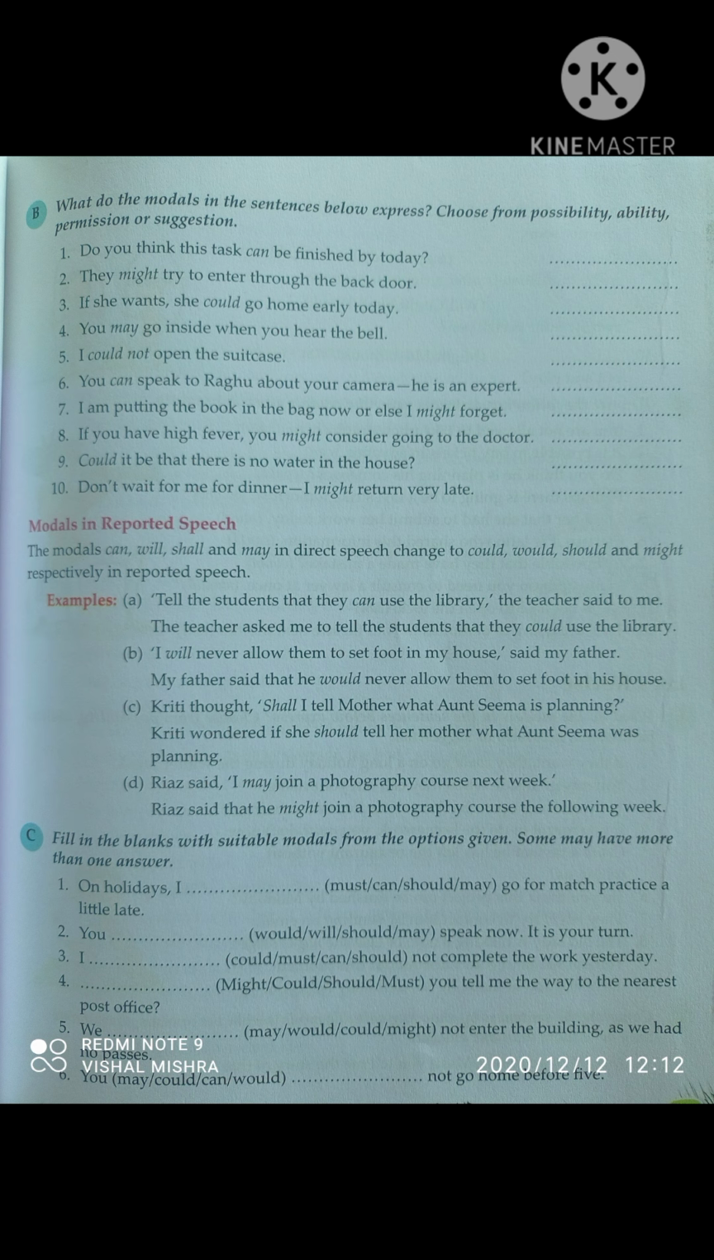I will never allow them to eat food in my house, said my father. My father said that he would never allow them to eat food in his house. There is will, but here is would, because there is a difference of speeches. That was direct speech, where we use will, and there we use would. So it was in indirect speech.